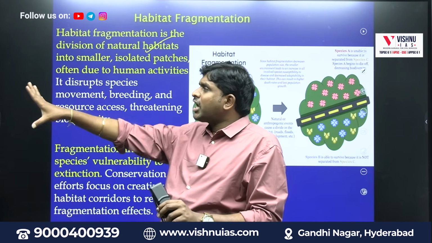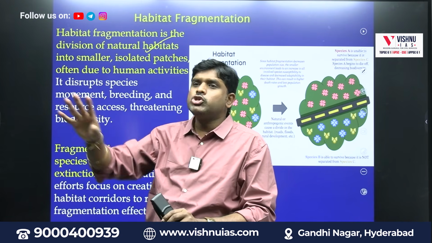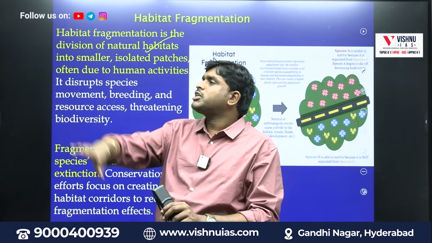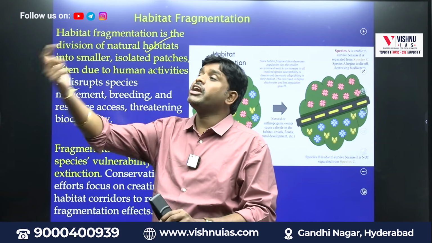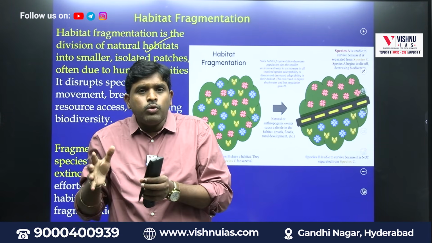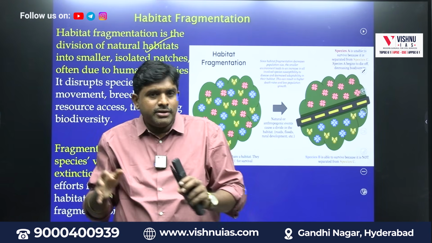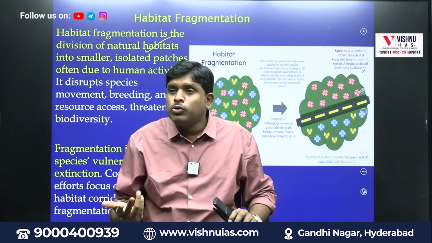Tiger reserve, only tigers will be there. Elephant reserve, only elephants should be there. Wildlife sanctuary, where the elephants are allowed. Wildlife sanctuary, where the wildlife is allowed with human interference. So like that, what do we do? We fragment the habitat, so that we will protect whom?